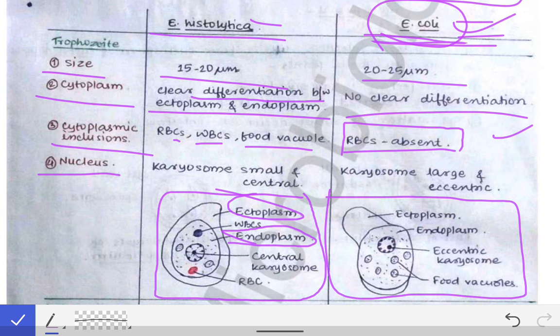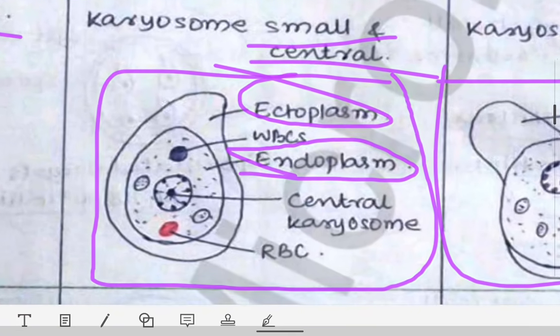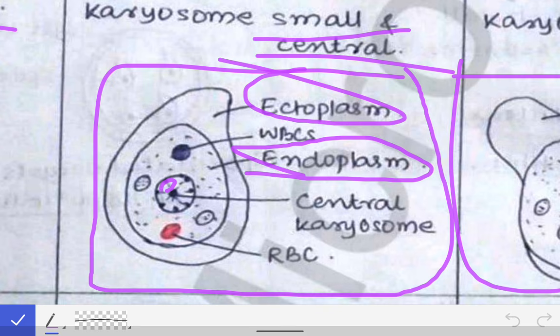Now coming to the nucleus. In the nucleus we see that the karyosome is small and central. See, if we look at this diagram, you can clearly appreciate that this is our central karyosome, and this is the nucleus. Okay, this is nucleus and this is central karyosome. So the karyosome is present at the center of the nucleus.